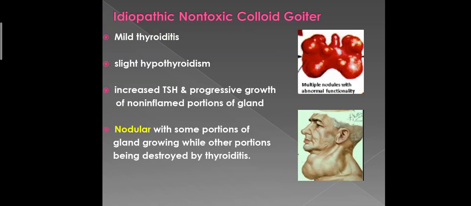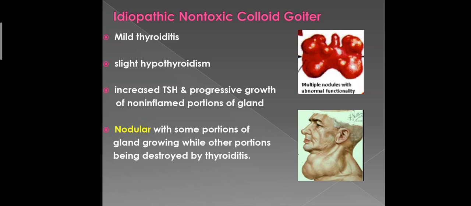Idiopathic non-toxic colloid goiter. This type of goiter also involves an enlarged thyroid gland, similar to endemic colloid goiter. But in these people there is no iodine deficiency. These goitrous glands may secrete normal quantities of thyroid hormones, but more frequently, the secretion of T3 and T4 is depressed.